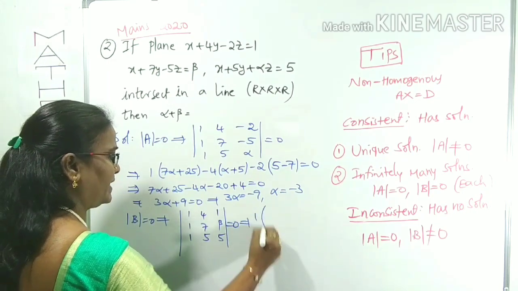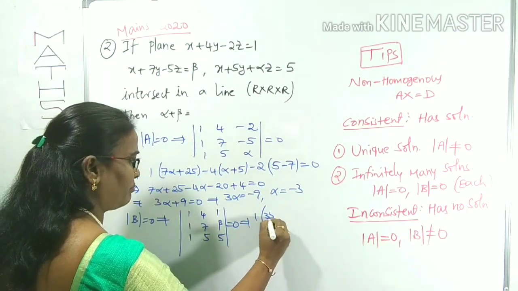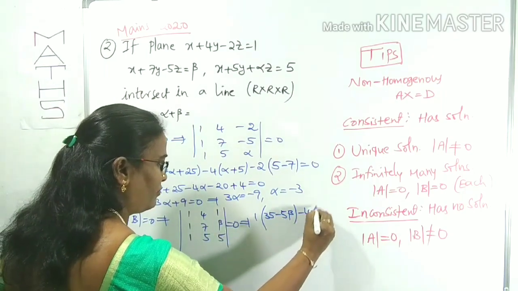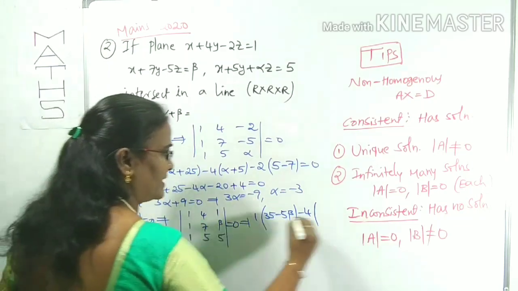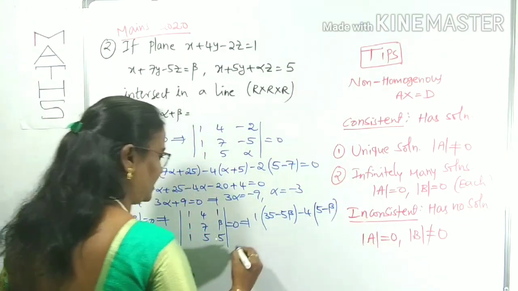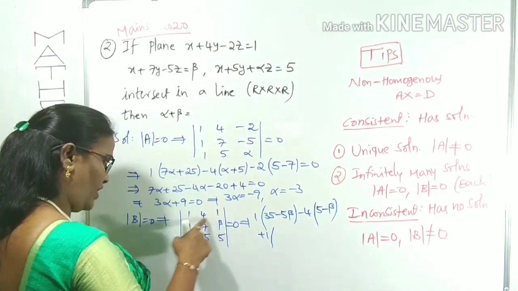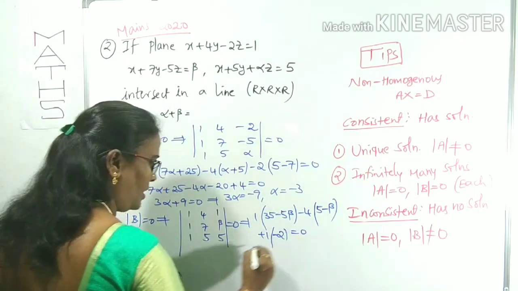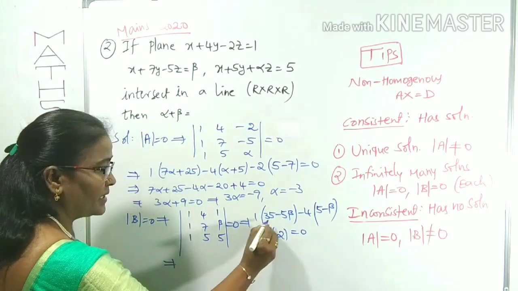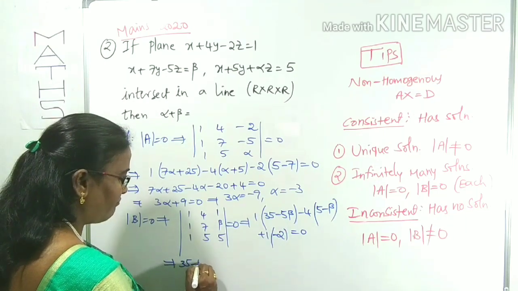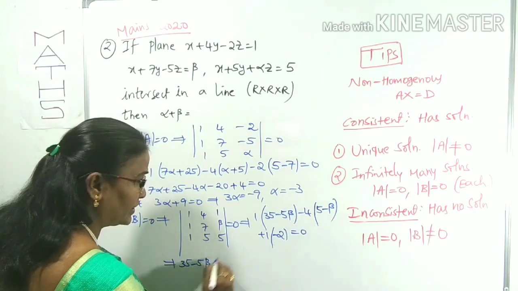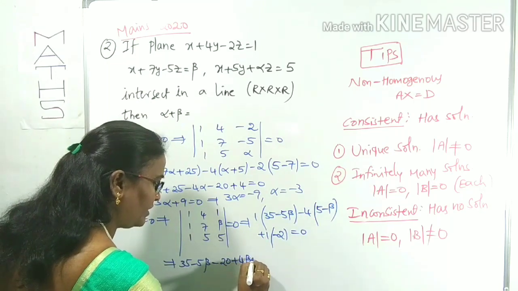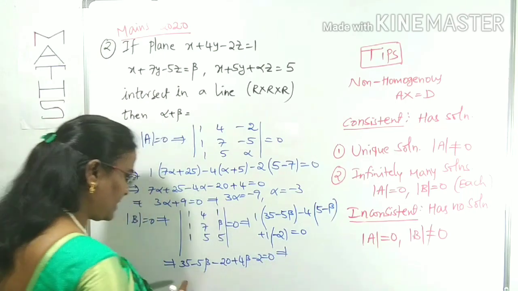By this expansion, 1 into 7 5 is 35 with minus 5 beta, minus 4 of 5 minus beta, plus 1 of 5 minus 7. 5 minus 7 is minus 2, equals 0. Now from this, 35 minus 5 beta, with minus 4 into 5 minus 20, minus into minus plus 4 beta, with minus 2 equals 0.